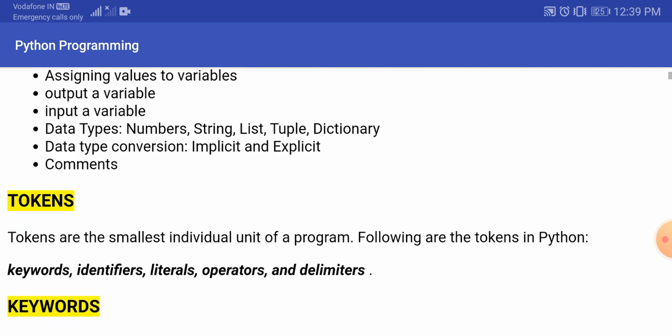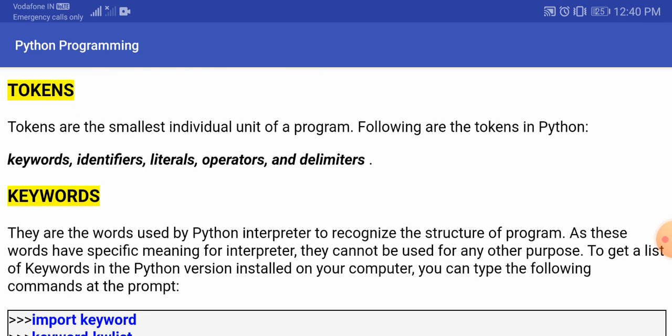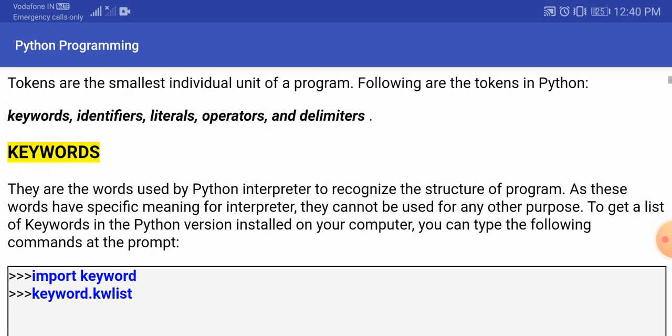So first let's discuss what tokens are. Tokens are the smallest individual unit of a program. Like a particular house is made with the help of bricks, the smallest individual parts of that house are the bricks. In a similar way, whenever we are creating any program, the tokens are the smallest individual unit. The tokens of a Python program include the following: keywords, identifiers, literals, operators and delimiters. So first let's discuss keywords.